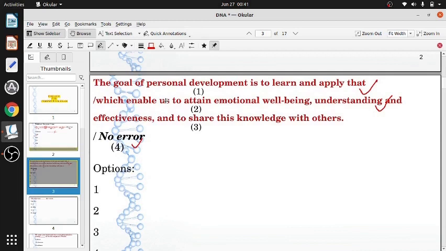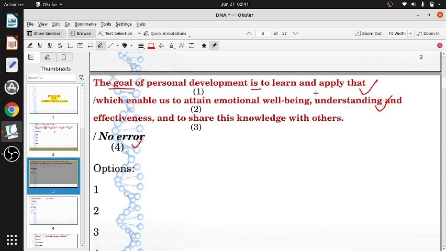The goal of personal development is to learn and apply that. So here the subject was goal. Goal of personal development, subject word goal. The goal is a singular noun followed by singular verb.